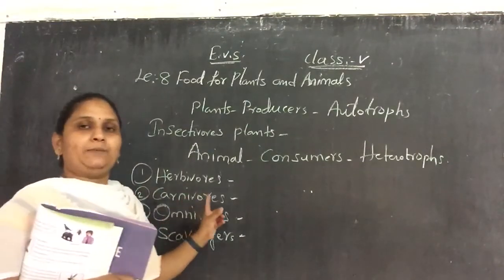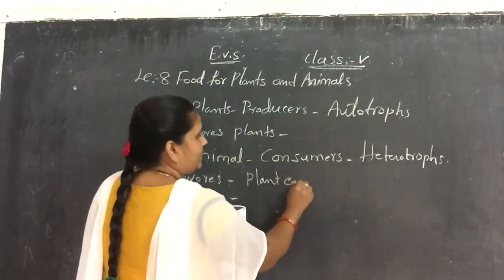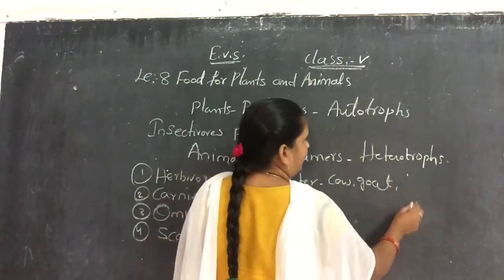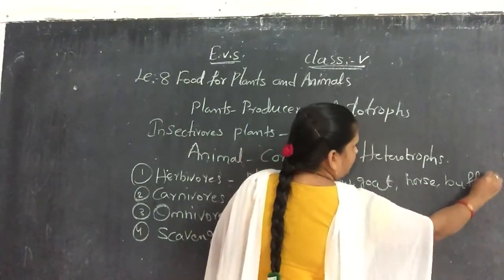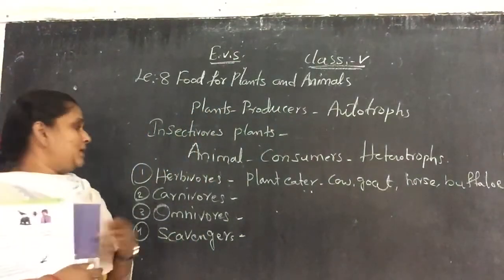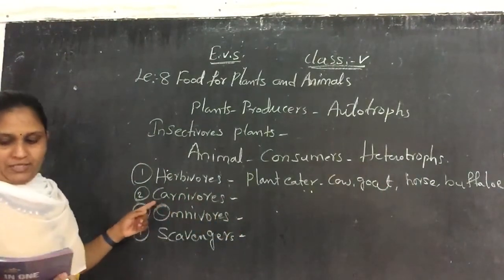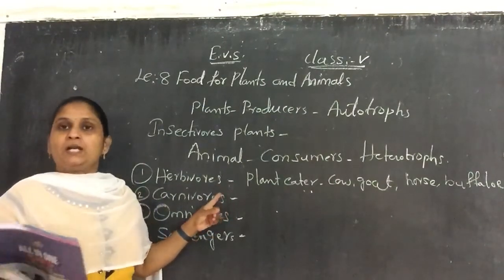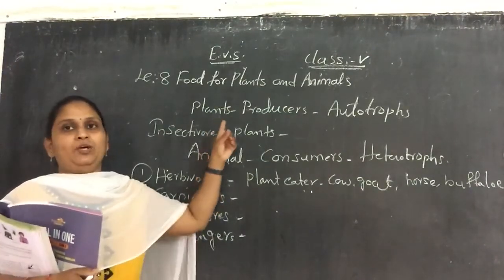Herbivores are the animals which eat only plants, plant eaters, like a cow, goat, horse, and buffaloes. All of these come under plant eaters. So herbivores, the animals which eat only plants, will be known as herbivores. And these herbivores come under the primary consumers. They depend on the plants.